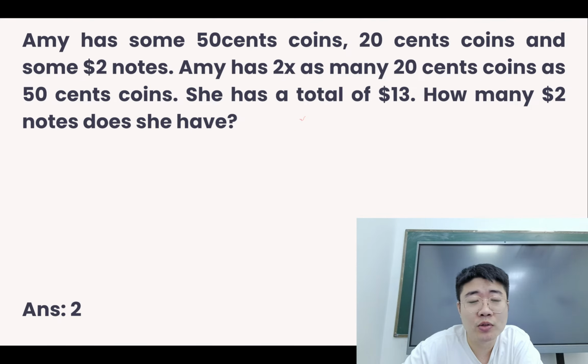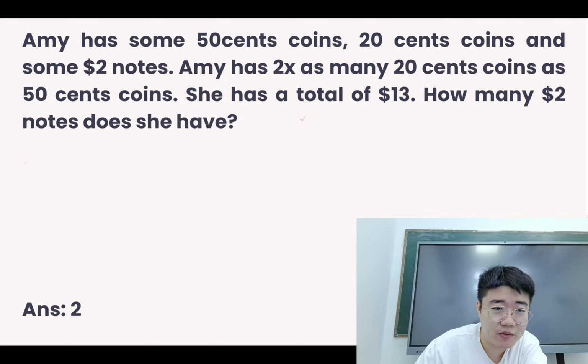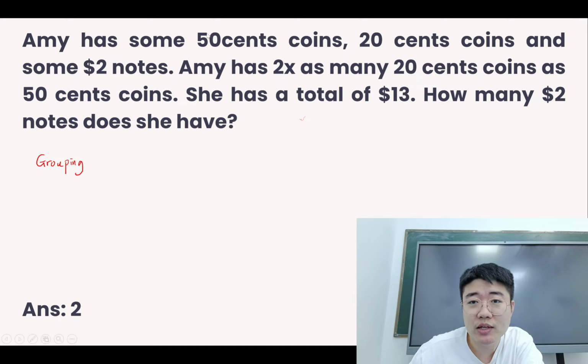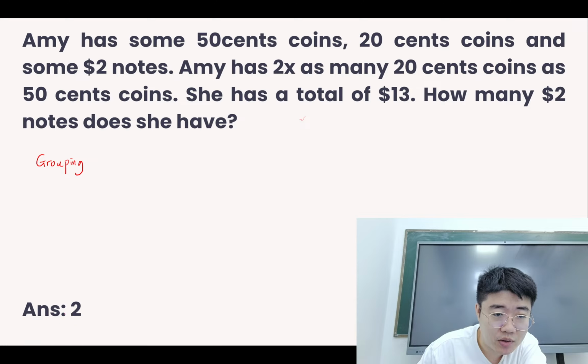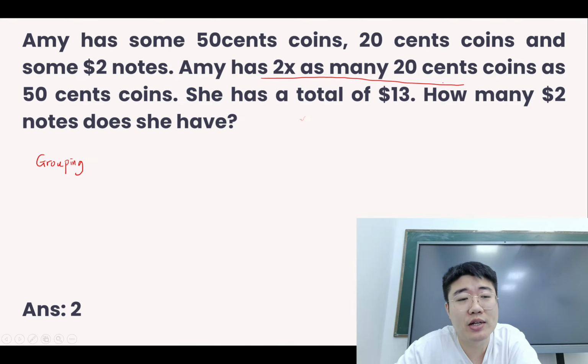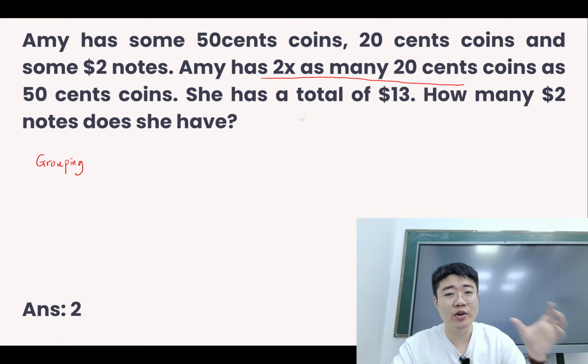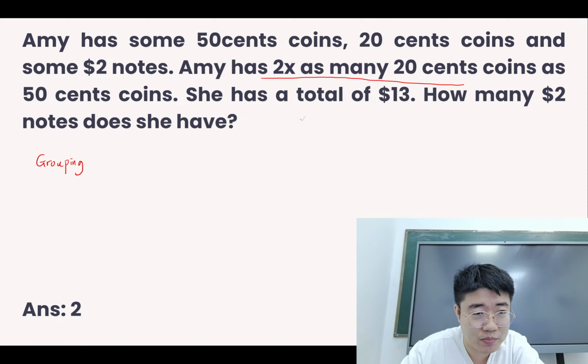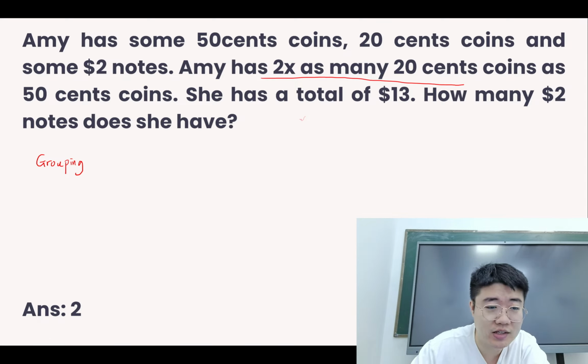And then now this one is very similar. It's a grouping method. You can go back and try. Similar to the question we discussed earlier on, the one with the orange and the apples. So this one is 2 times the number. 2 times as many 20 cents as 50 cents. So every 2 20 cents and 50 cents is one group. Okay, from the grouping we can get an answer. This is a 2.